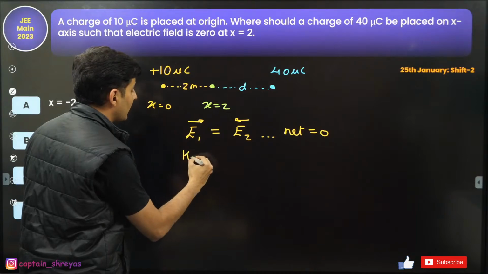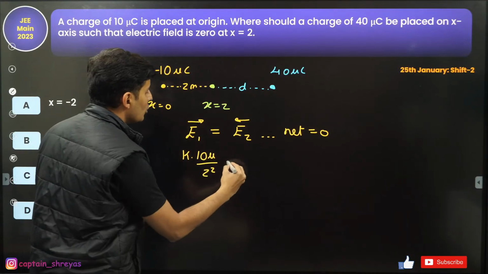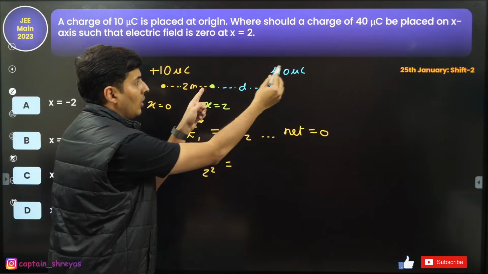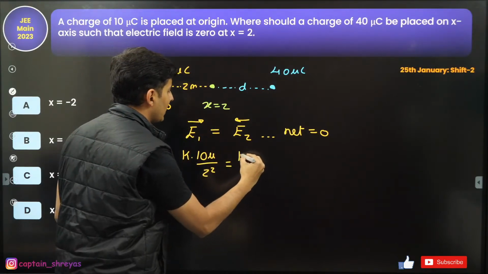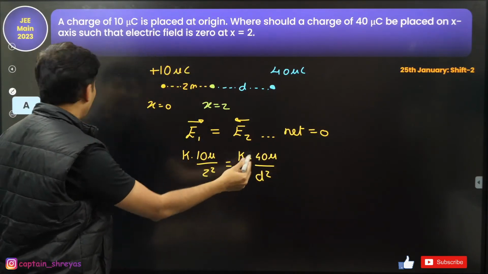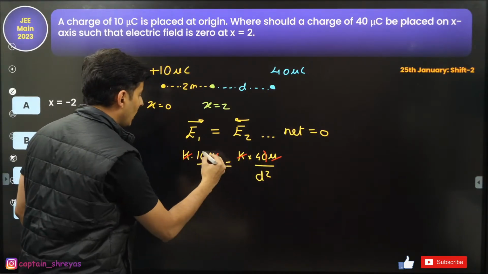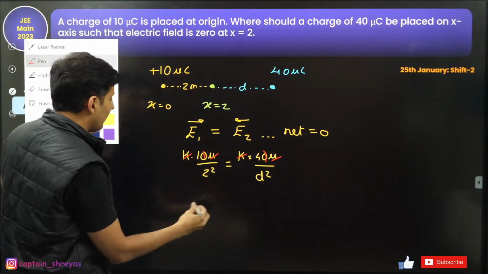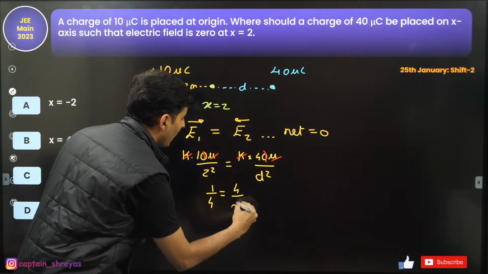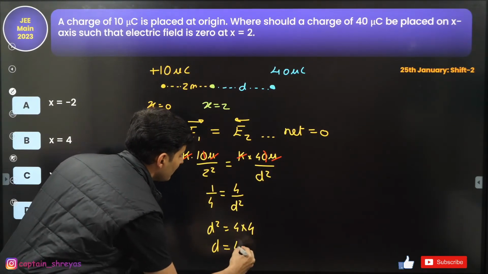Now, what do you do next? Electric field is nothing but K into Q, Q is 10 microcoulomb, divided by R square. R is nothing but 2, so 2 square. The electric field due to the second charge at this point will be nothing but K into 40 microcoulomb divided by D square. Now don't you see micro, K, and this 0 cancel. So what I am left with is 1 by 4 is equal to 4 by D square. So D square is 4 into 4, so D is basically 4 meters.